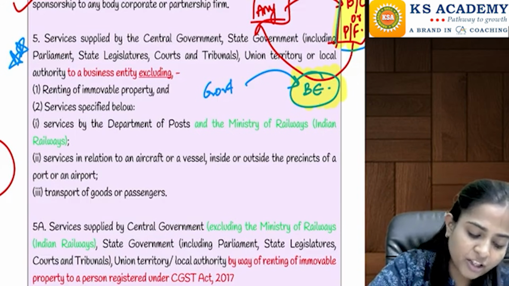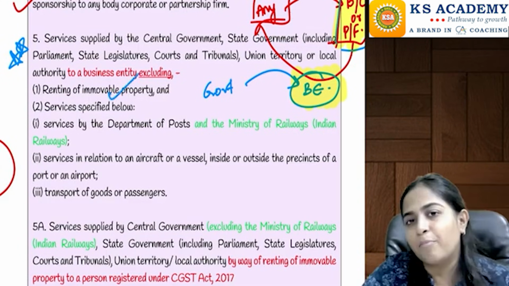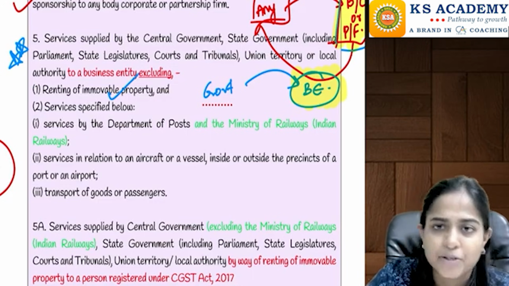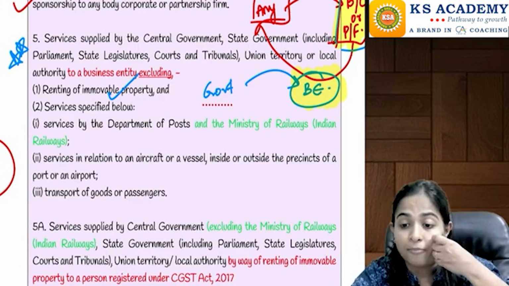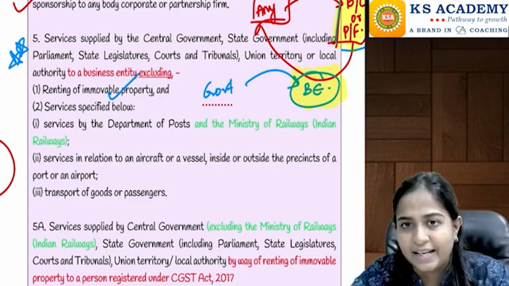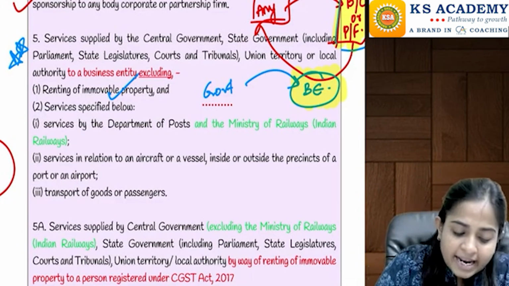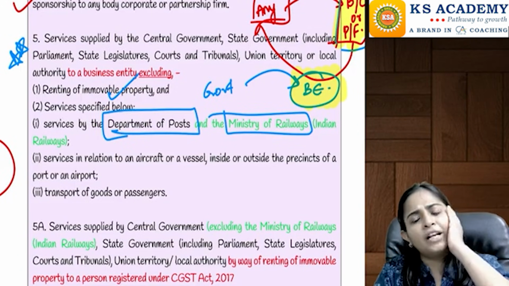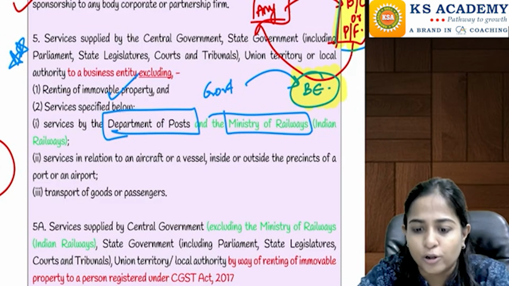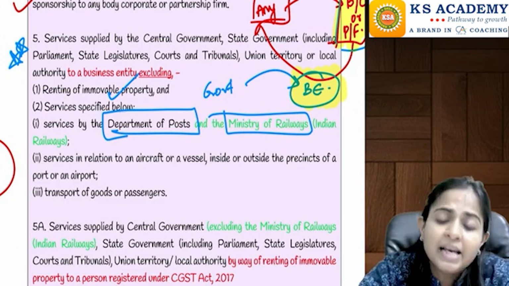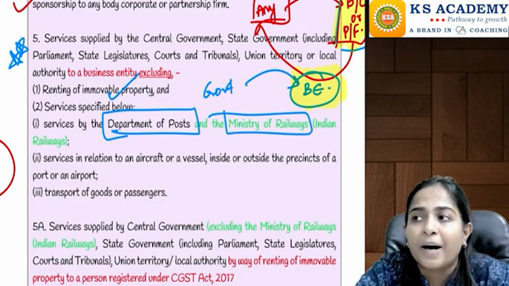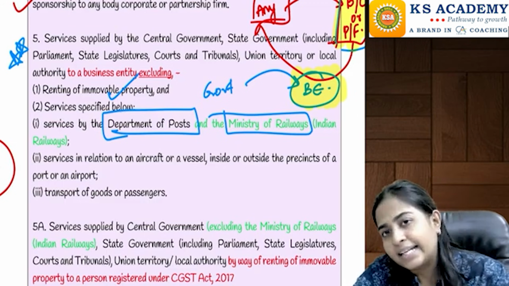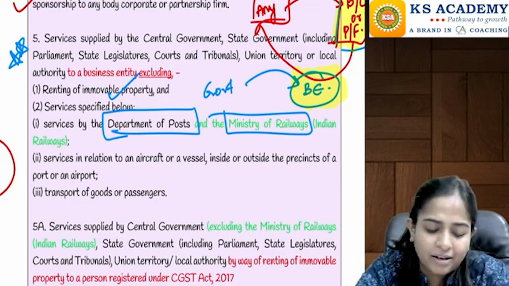Let's try to understand which are the 4 services. First one is renting of immovable property. Suppose if government has rented immovable property to a business entity, then they say that RCM is not applicable. So for the time being we will say that forward charge mechanism is going to be applicable then, right? Then the next one is any services provided by Department of Post and Ministry of Railways. Just now we saw some time back in case of goods also, forward charge mechanism is applicable. Similarly, suppose the Department of Post is providing any services, example speed post services, etc., to any business entity, at that time also forward charge mechanism will be applicable, reverse charge not applicable.